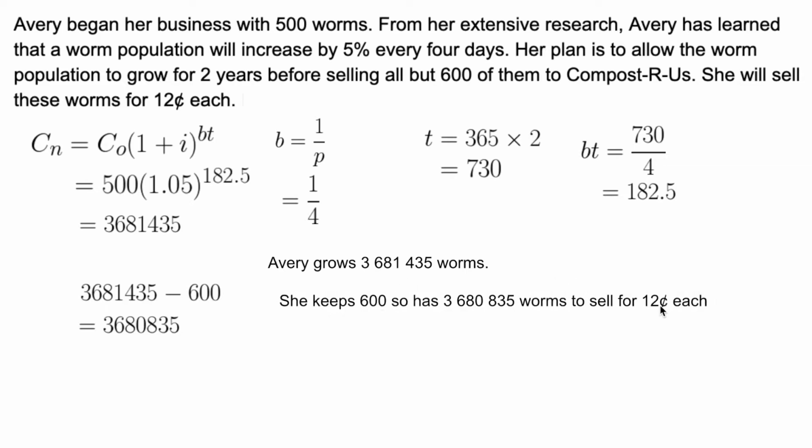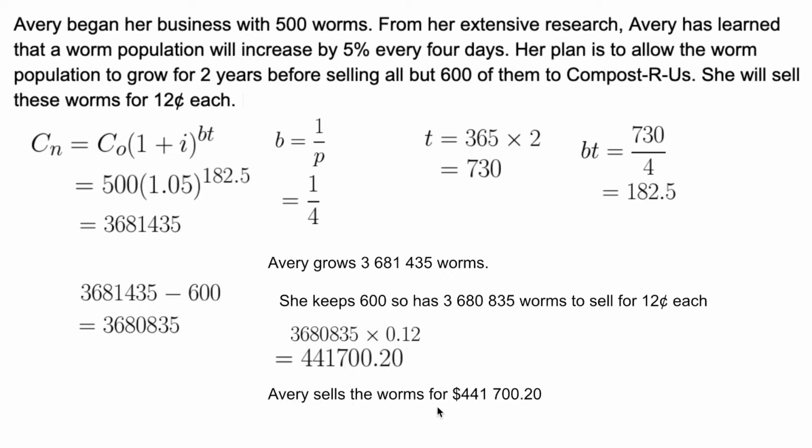12 cents is $0.12. To convert cents, like 99 cents is 0.99, divide by 100 and you're going to get 0.12. So we're going to multiply this number by 0.12 to get the total amount of money that she will earn from selling the worms, which is $441,700.20. Avery will sell her worms for $441,700.20. She's going to take this money and she's going to invest it.